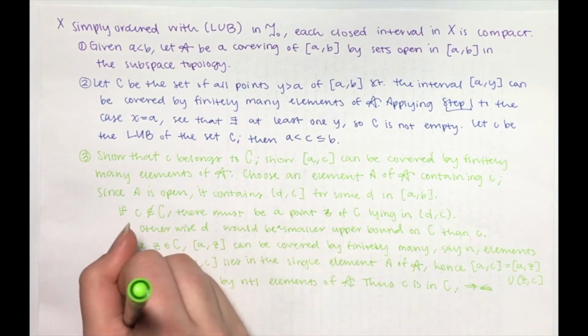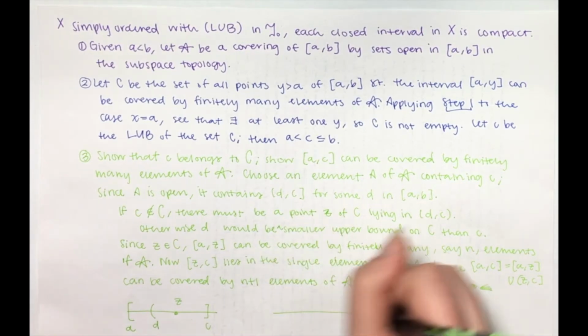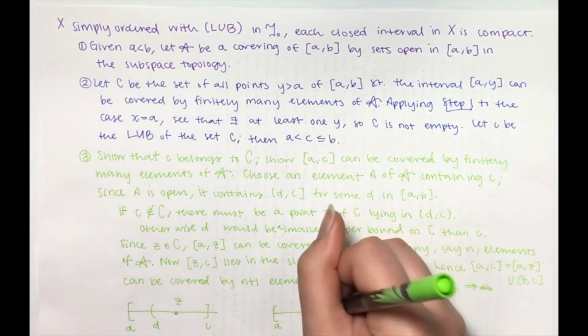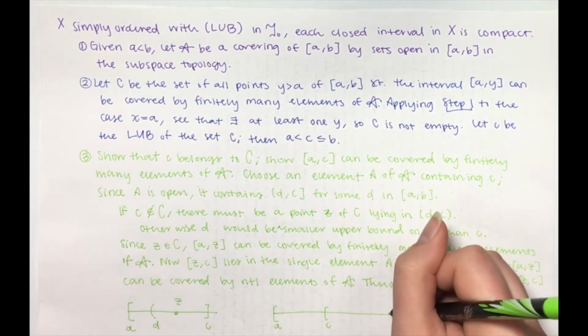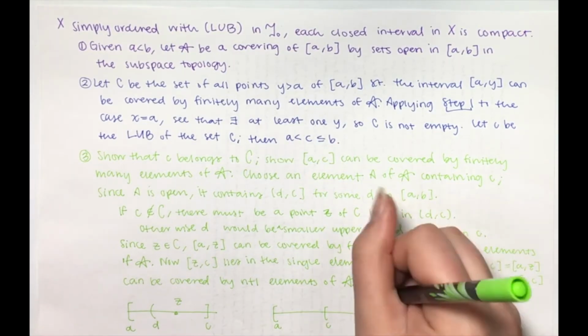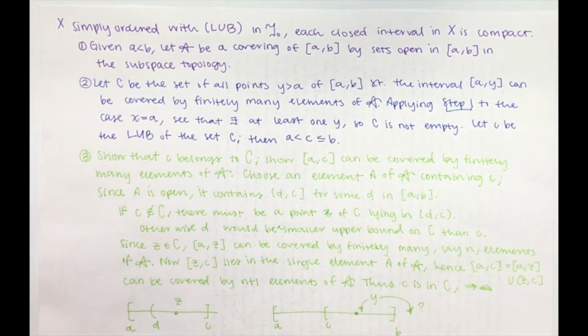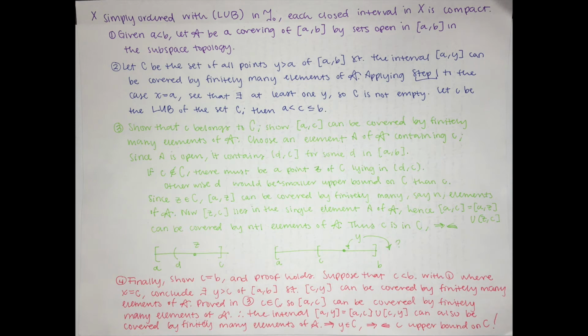Suppose that c is less than b. Applying step 1 to the case where x is equal to c, we conclude that there exists a point y greater than c of [a, b], such that the interval from c to y can be covered by finitely many elements of A. We proved in step 3 that c is in C, so the closed interval from a to c can be covered by finitely many elements of A. Therefore, the interval [a, y], which is equal to the interval from a to c in union with the interval from c to y, can also be covered by finitely many elements of A. This means that y is in C, contradicting the fact that c is an upper bound on C.